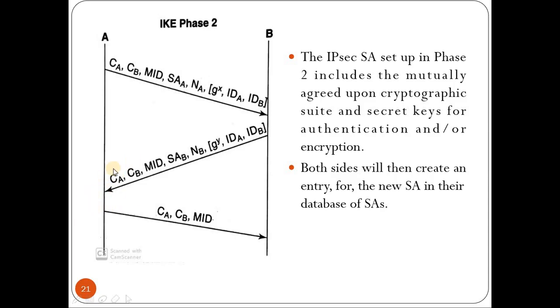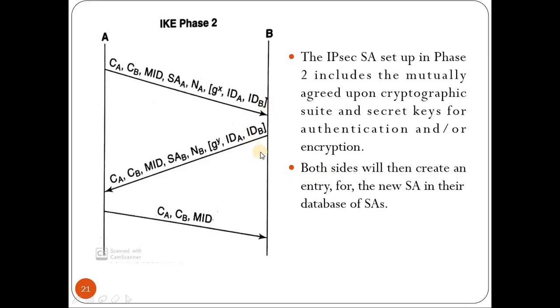So G to the power XY mod P is being computed by both the parties at this point. Even that key can be used in order to exchange messages between A and B in the further communication in that IPsec association. This is why the bracket is placed here.